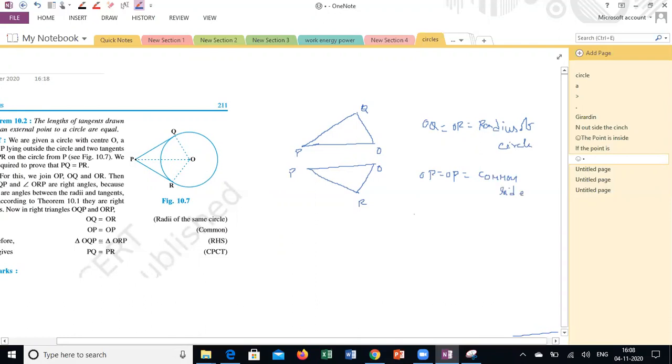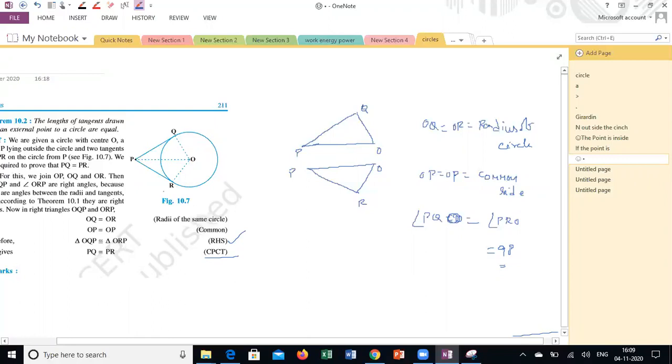And according to the previous theorem, angle PQO is equal to angle PRO, which is 90 degrees, a right angle. So using RHS, I can say CPCT, corresponding parts of congruent triangles.